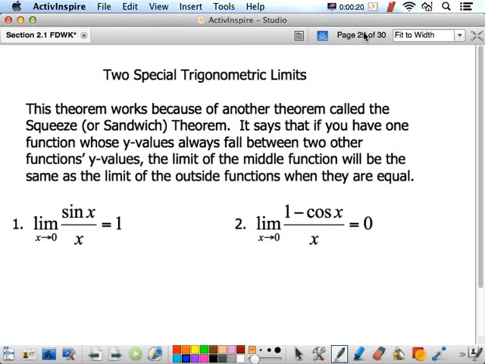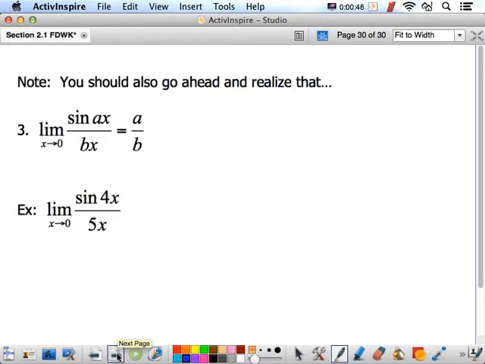But people have found, and I'm guessing you'll just take my word for it, that something called the squeeze theorem proves to us that this one actually equals 1. So the limit as x approaches 0 of sine x over x equals 1. Whereas this guy, the limit as x approaches 0 of 1 minus cosine x over x equals 0. Got it? Awesome.